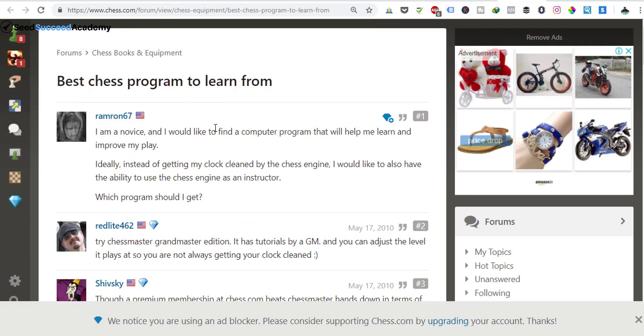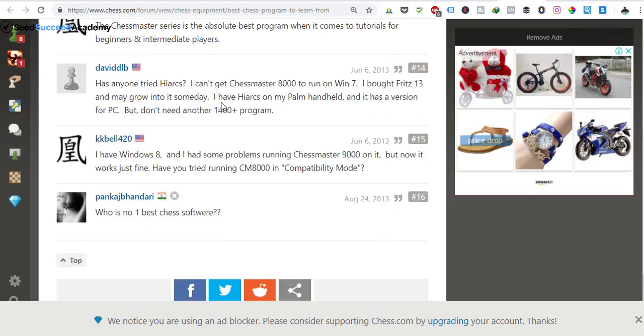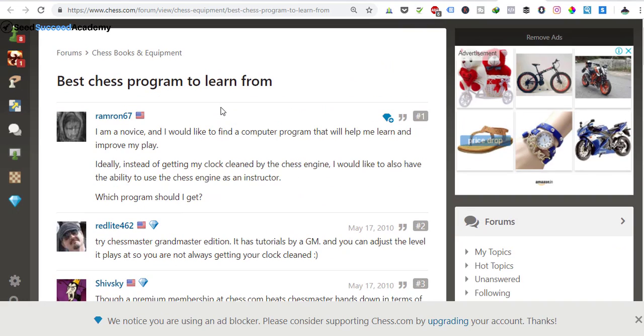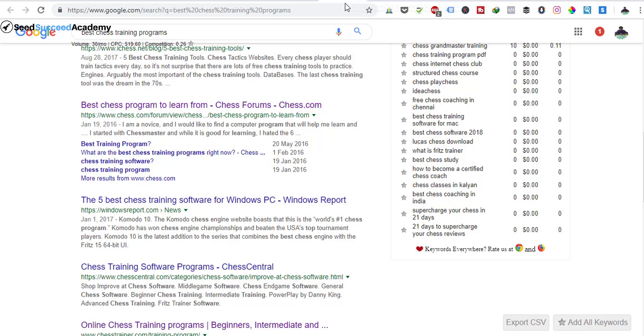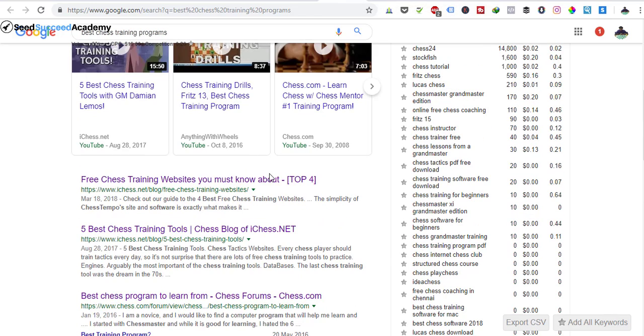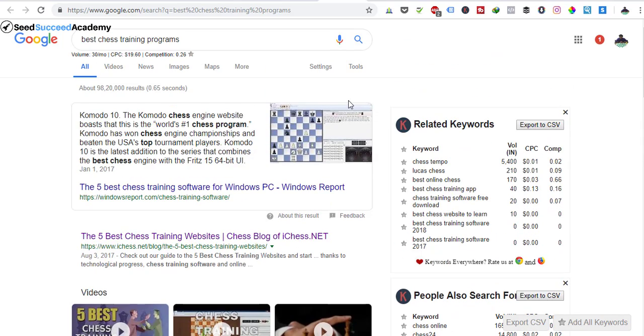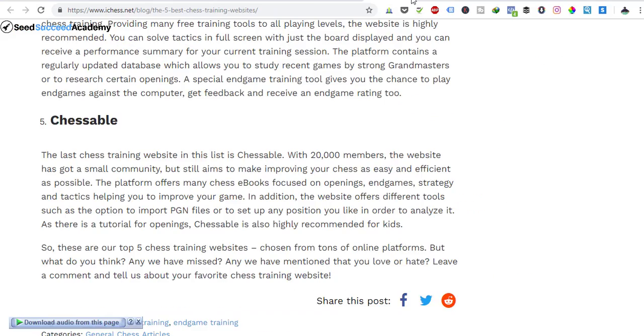So as we've seen with this forum, we have a bunch of engagement in this forum, and it has a lot of content, and hence Google decided to show this up. Of course, chess.com does have a lot of authenticity and authority, just like iChessNet. So these guys are on top. Ranking them immediately or beating them is going to be a challenge. But if you could write bigger content that has more value and is much longer, then you have a higher chance of competing with them. So this is tip number one of using Google.